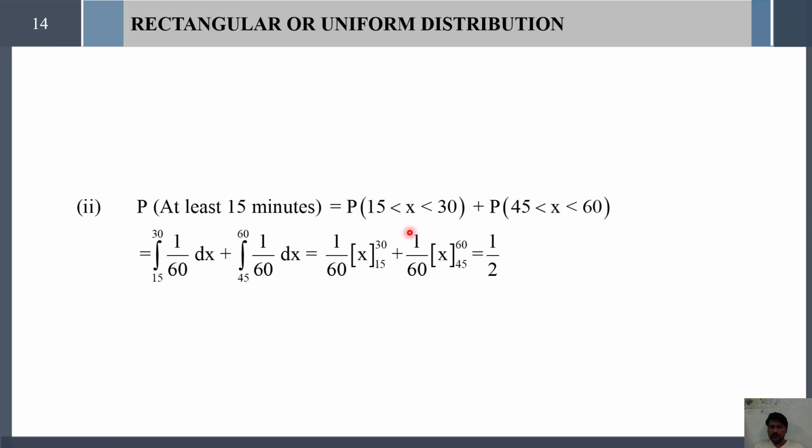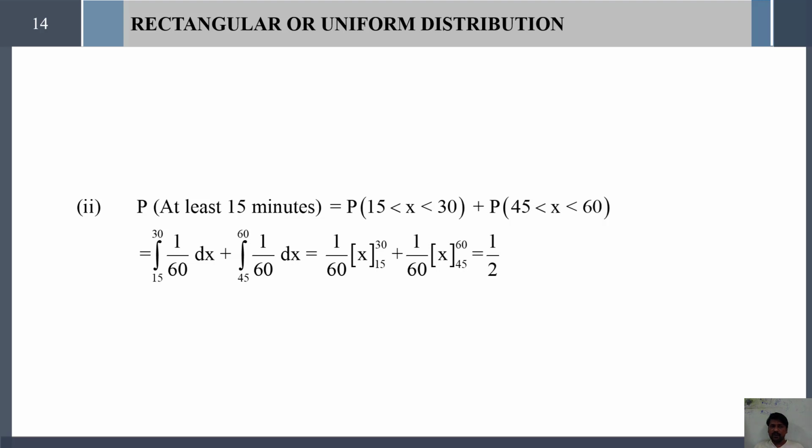So substitute these limits as usual in the integration. Therefore, integral 15 to 30, 1 divided by 60 dx, plus integral 45 to 60, 1 divided by 60 dx. Take 1 divided by 60 outside of these two integrations and integrate the remaining term.